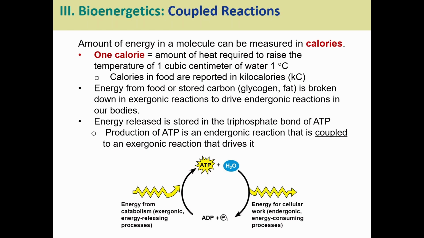The reason why is that ATP has a lot of energy stored in those phosphate bonds, in that triphosphate chain, but producing that ATP is endergonic. We have to shove a lot of energy into that because ATP will not spontaneously generate. It is not a very stable molecule. It has a lot of energy. These are high energy bonds in the triphosphate chain. And so we have to have an exergonic catabolic reaction drive the production of ATP.